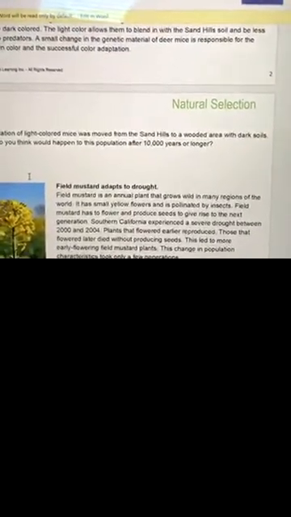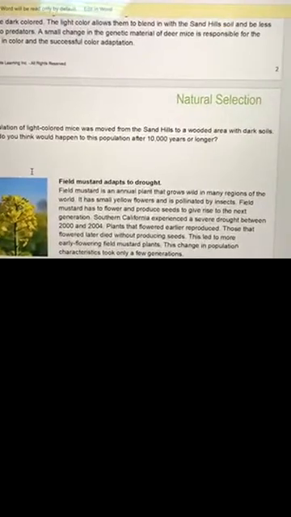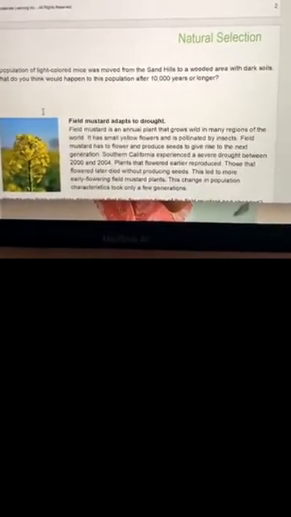They may not get mates. Okay, so they would go extinct. They would get darker. Either of those is an answer that would suffice. They would die out. All right, moving down.